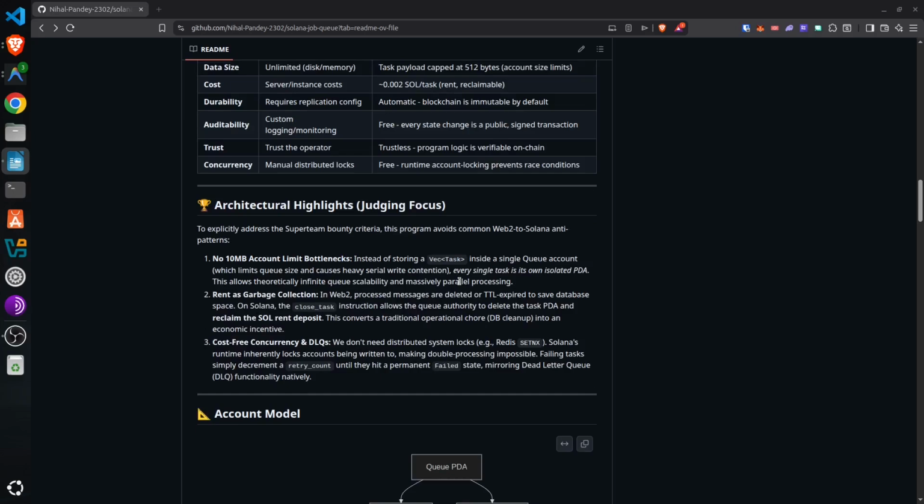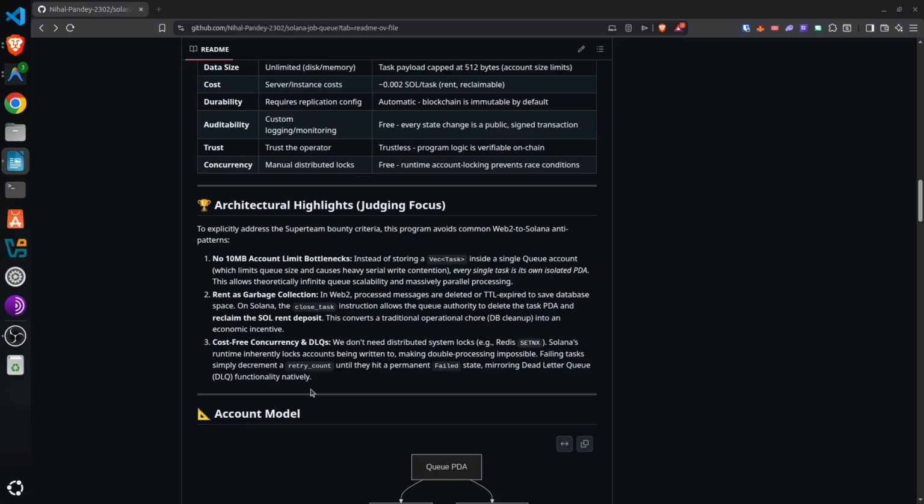When mapping a queue to Solana, the common mistake developers make is storing an array of tasks inside the single queue account. This guarantees that you will hit Solana's 10 MB account limit and cause massive serial write contention. Instead, my architecture isolates every single task into its own independent PDA. This unlocks theoretically infinite queue scalability and allows hundreds of workers to process different tasks in true parallel.